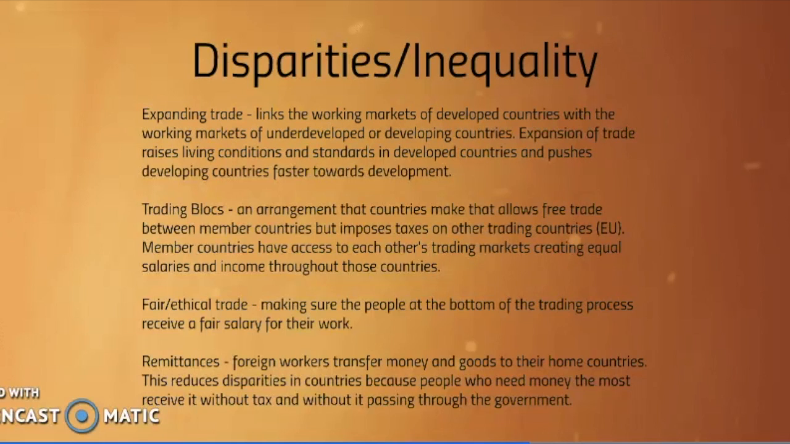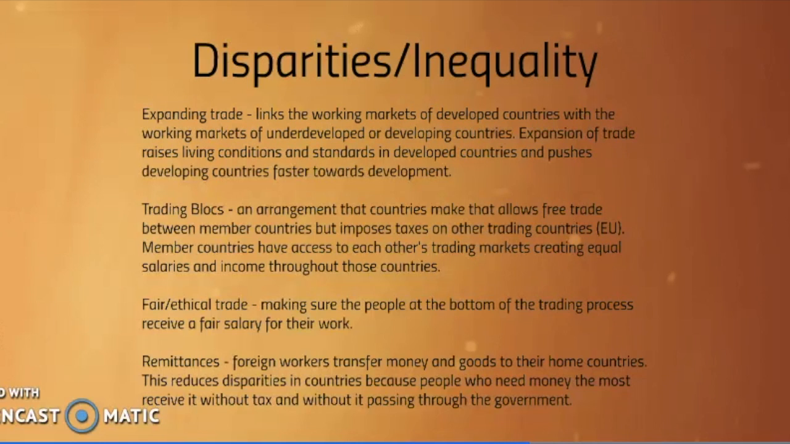Trading blocks is an arrangement that countries make that allows free trade between member countries, but it imposes taxes on other trading companies. So one example would be the EU. Member countries have access to each other's trading markets, and that creates equal salaries and income throughout those countries.